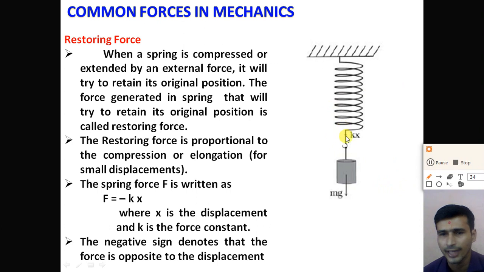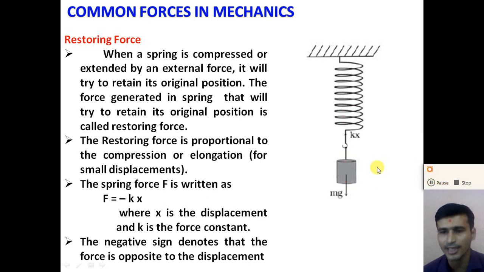Suppose we extend this spring by applying a force in this direction, right? So the restoring force is always opposite to the external force direction. Here the restoring force is in the upward direction, right? Or if we compress the spring, the restoring force is in the downward direction. So here we can say that the restoring force is always opposite to the external force, and the restoring force is a force that will try to retain the object in its original position, right?